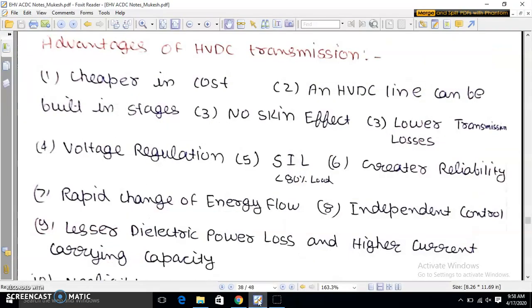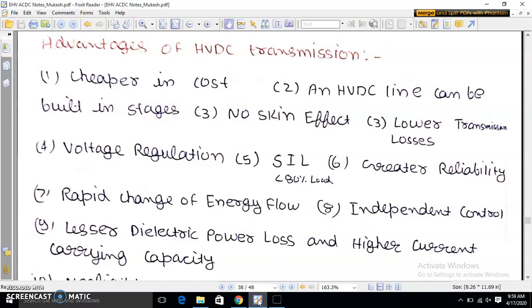Dear learners, as we have seen that the HVAC transmission also has some drawbacks, though it has many advantages as well. So we can move to the HVDC transmission as well. There are a lot of advantages of HVDC transmission which we will discuss one by one. The HVDC transmission is cheaper in cost. An HVDC line can be built in stages.